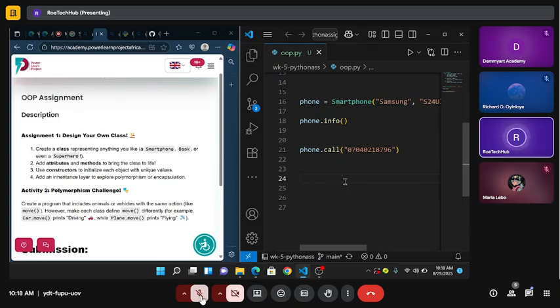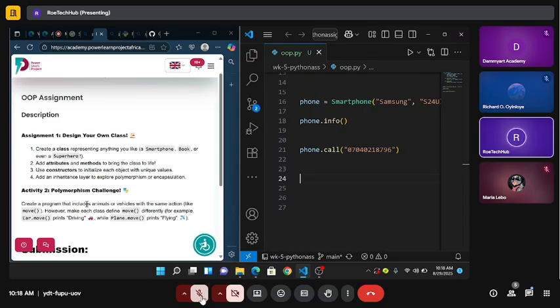So this second one, we are asked to do a polymorphism challenge. Polymorphism is like inheritance plus encapsulation. Things might have the same attributes, but the functions within are actually separate, all right? So let's create a subclass that adds a feature and hides one detail, okay? So now this is how we're going to do it.